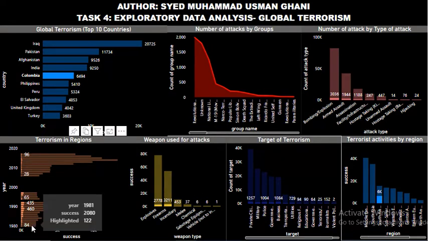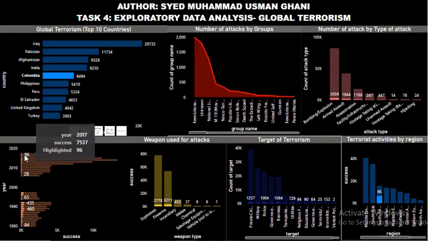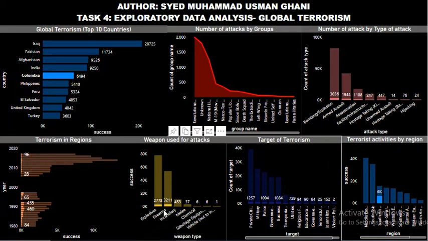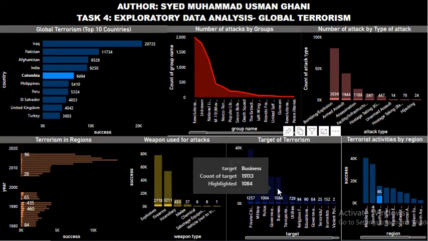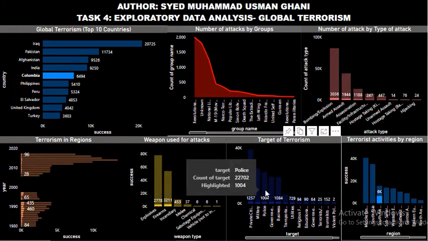And here you can see the trend that there were many activities going on between 1980 to 1997, and they're still continuing. Like to say that they are continuing from 1980 to 2017. Here, firearms, explosives, and incendiary were used as weapons for terrorism activities. Then here you can see private citizen property were targeted, businesses were targeted, and police was targeted.